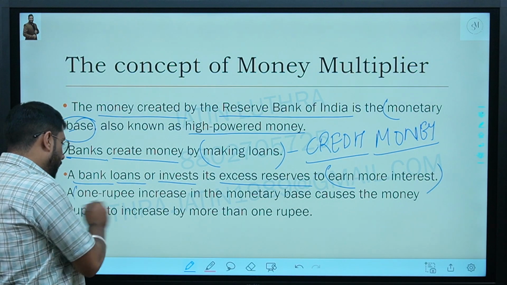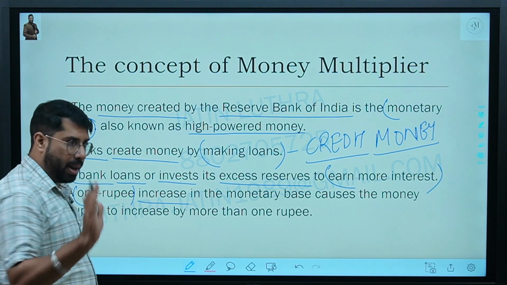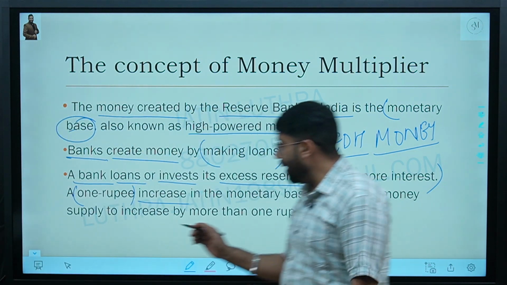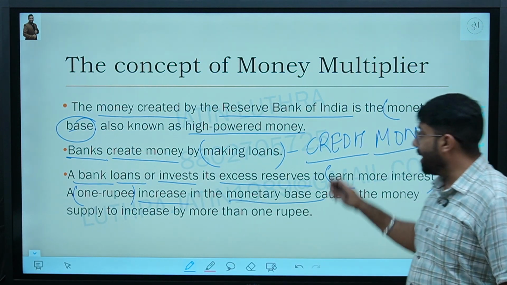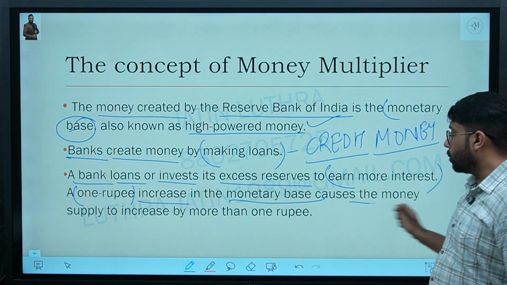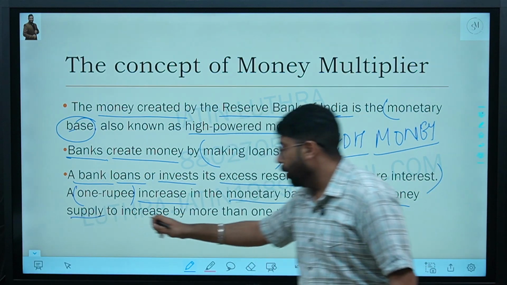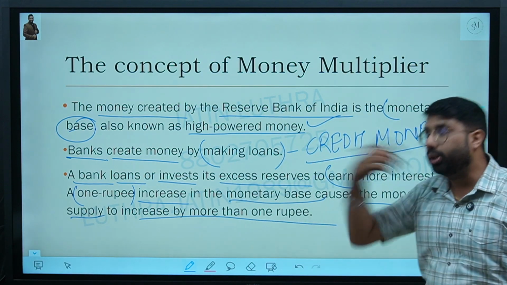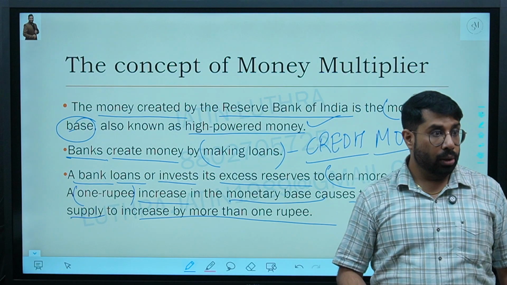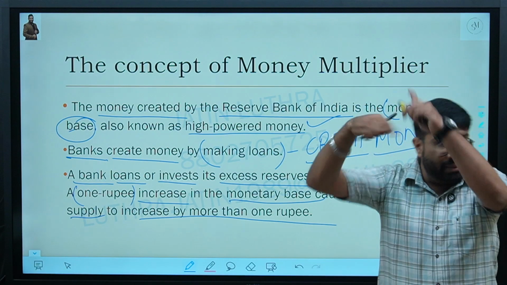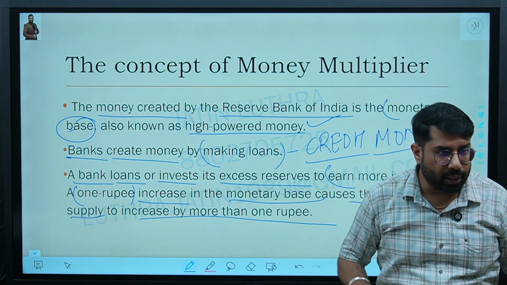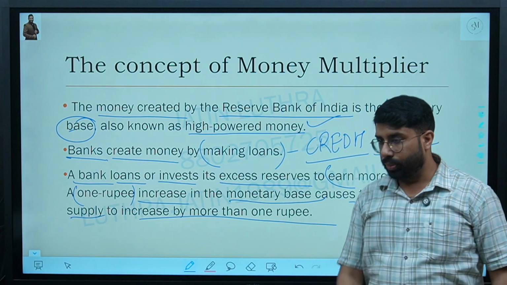Whenever there is a 1 rupee increase in the monetary base, that is in this high powered money, it will cause the money supply to increase by more than 1 rupee, because it will have multiple effects. Are we clear?